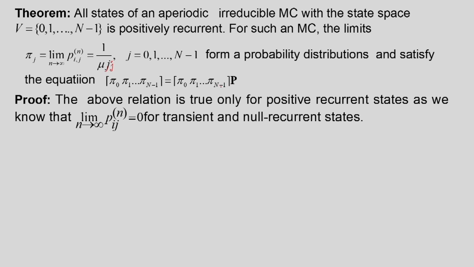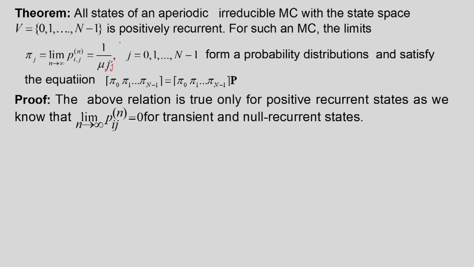We used this earlier in steady state analysis using eigenvalues, where we derived this relationship. Similarly here, we are now able to say where these steady state probabilities exist and what the values of those steady state probabilities are.